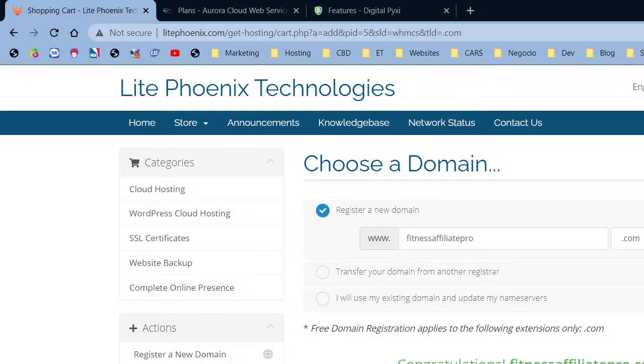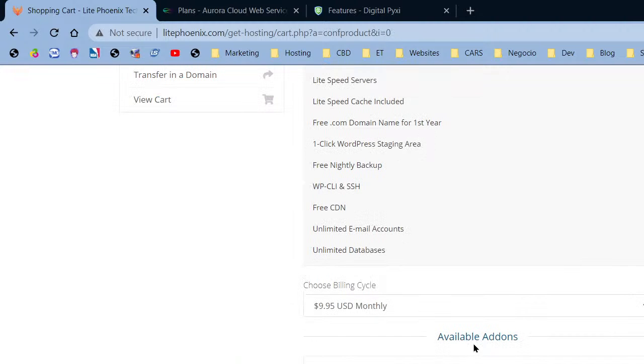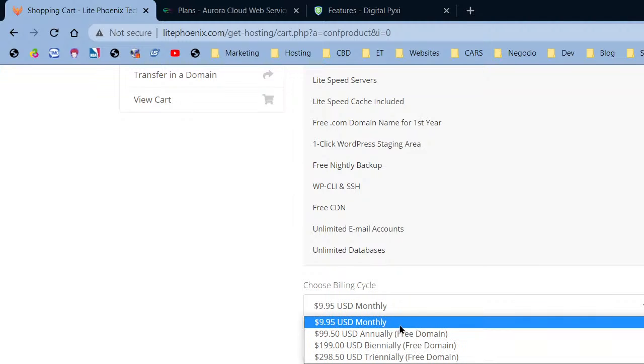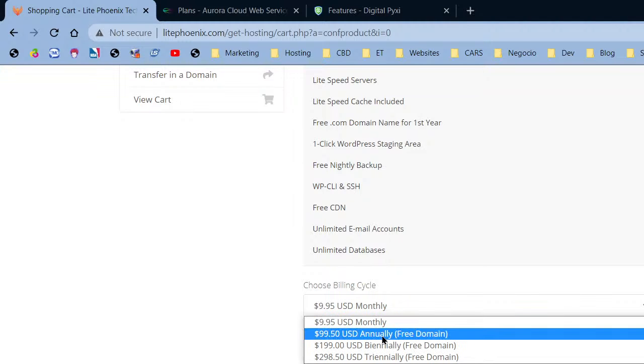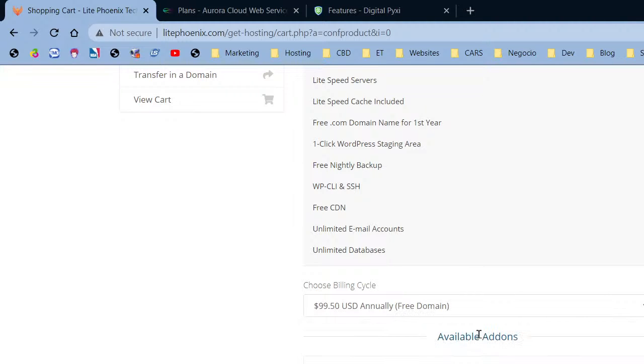So it says I could register for $15.95, but when we're about to check out, you're going to realize that it's actually free, because now we're going to say for a year. So you get 2 months free as well when you host for a year. All right, guys, you get 2 months free and a free domain name. That's an awesome deal.